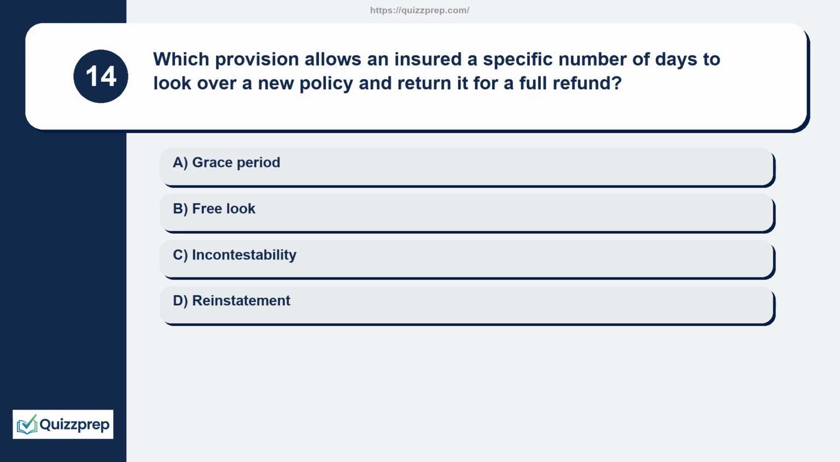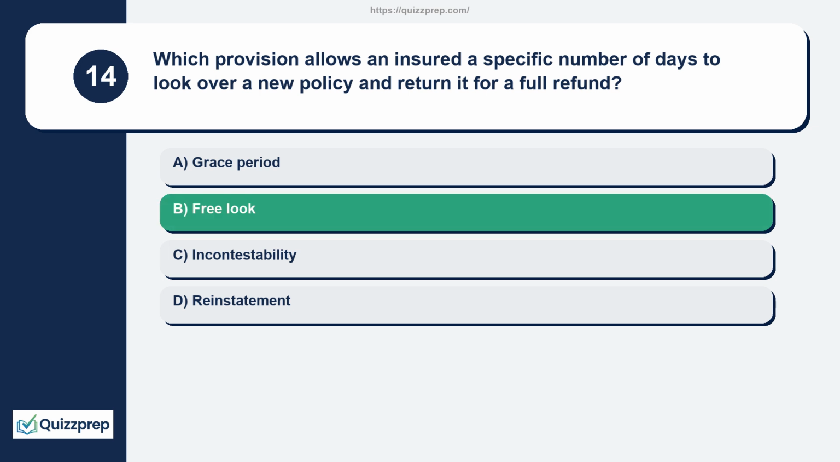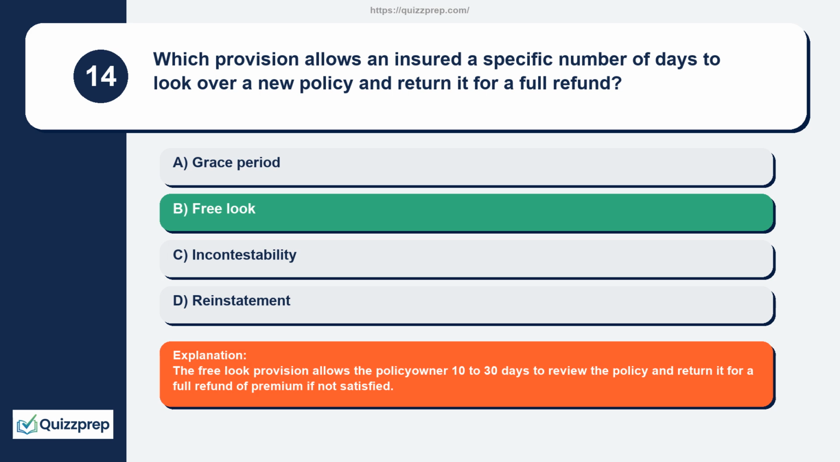Question 14. Which provision allows an insured a specific number of days to look over a new policy and return it for a full refund? Grace period, free look, incontestability, reinstatement. The free look provision allows the policy owner 10 to 30 days to review the policy and return it for a full refund of premium if not satisfied.